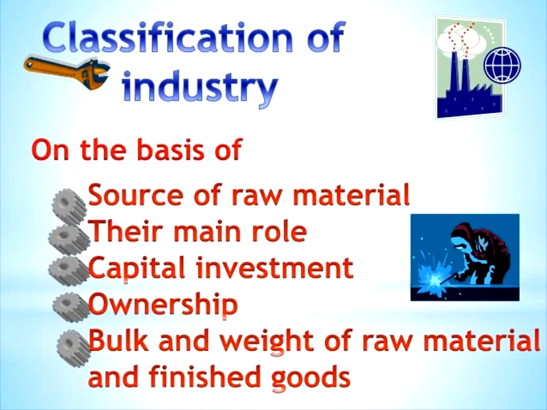Okay, these are the classifications. Industries are classified on the basis of source of raw material and the basis of their main role. On the source of raw material, there are agro based industries and mineral based industries. On the source of capital investment, that is on the basis of ownership. And classified based on size, there are large scale industries and small scale industries.